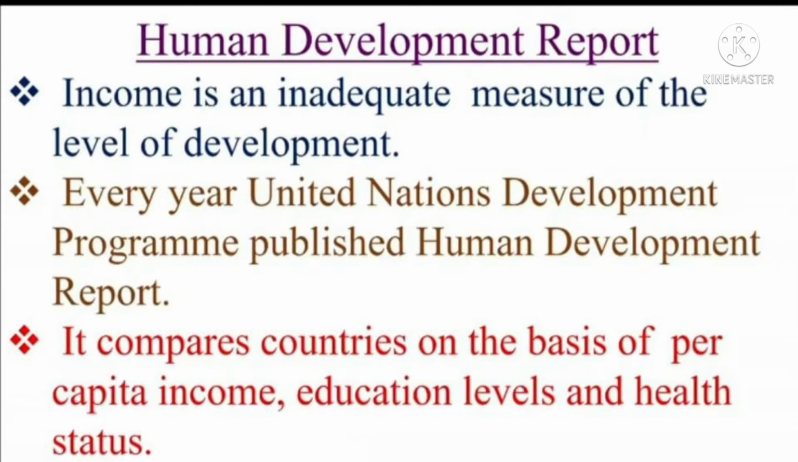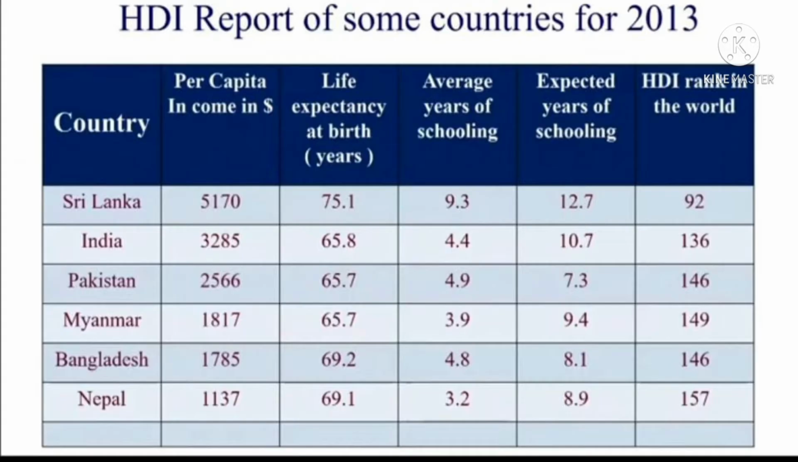Income is an inadequate measure of the level of development. Every year, the United Nations Development Programme publishes the Human Development Report. It compares countries on the basis of per capita income, education levels, and health status. Here is some data from the HDI report of some countries in 2013: per capita income, life expectancy at birth, average years of schooling, expected years of schooling, and HDI rank in the world. The countries given are Sri Lanka, India, Pakistan, Myanmar, Bangladesh and Nepal.